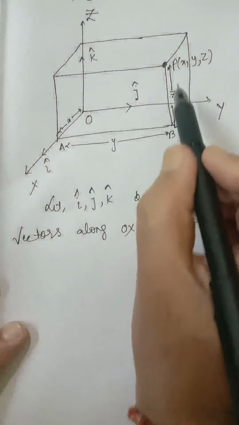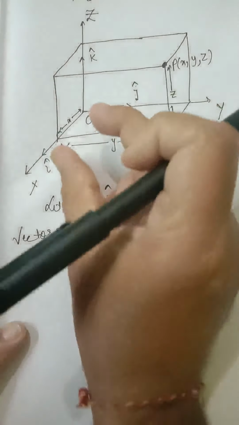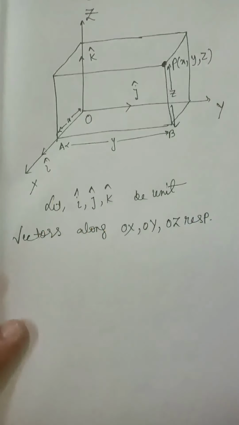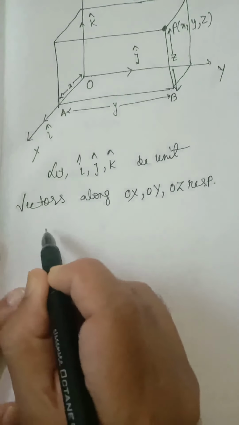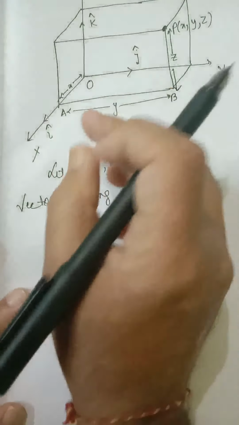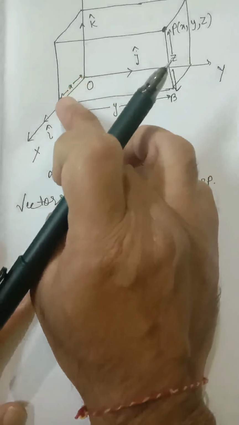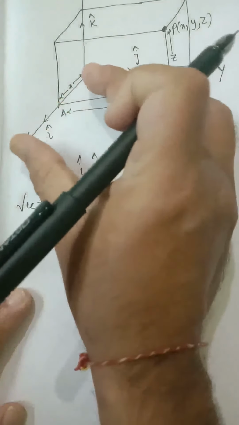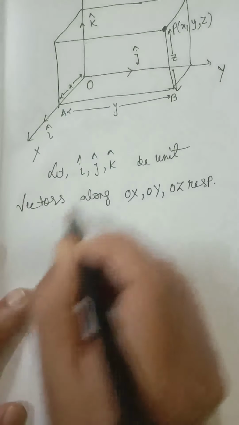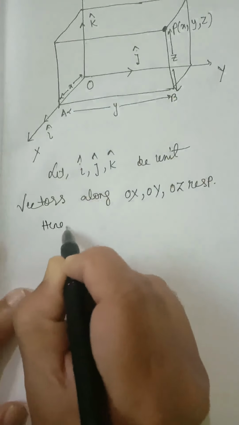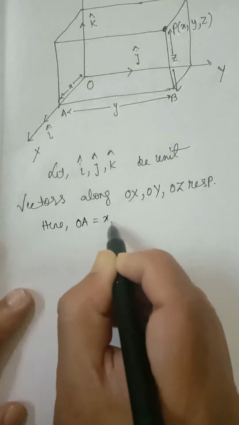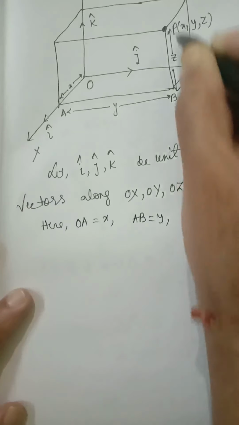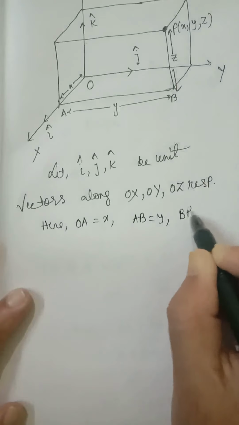Now, the direction of OA and OX is the same. So the length of OA is equal to x, AB is equal to y, and BP is equal to z.